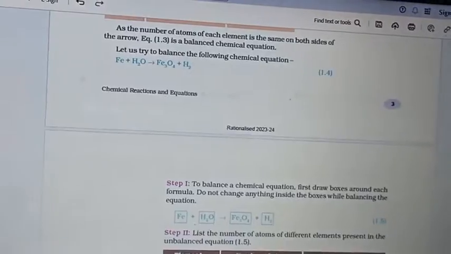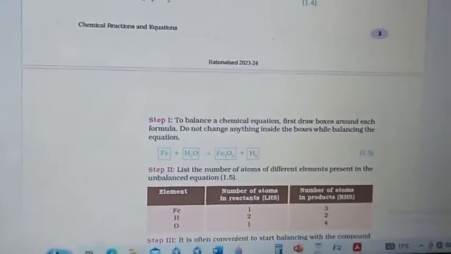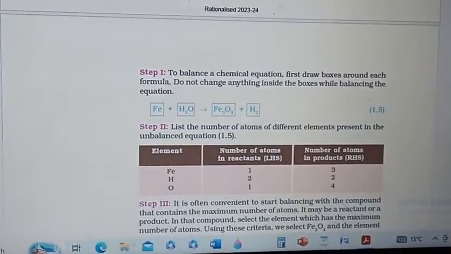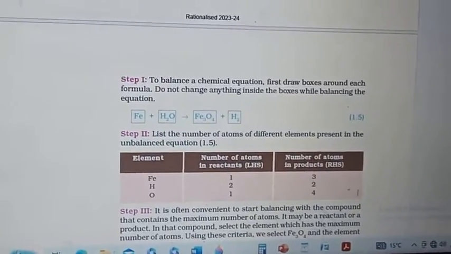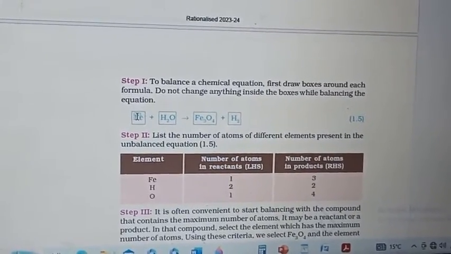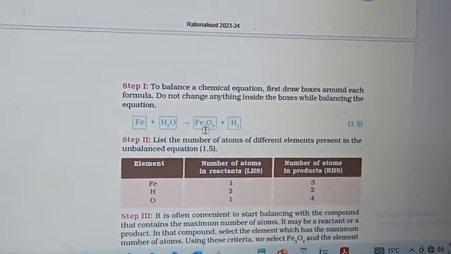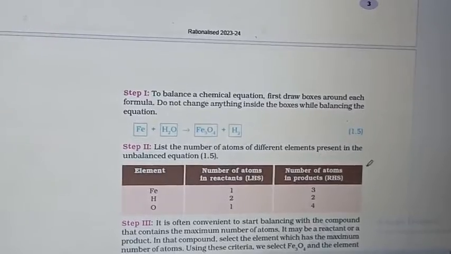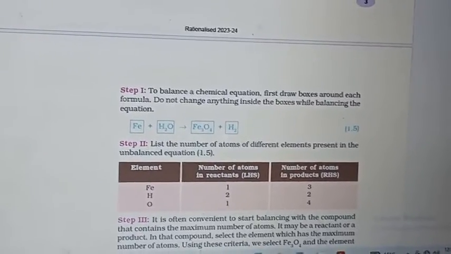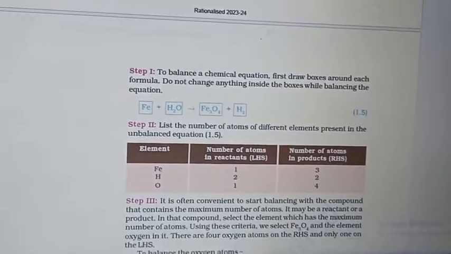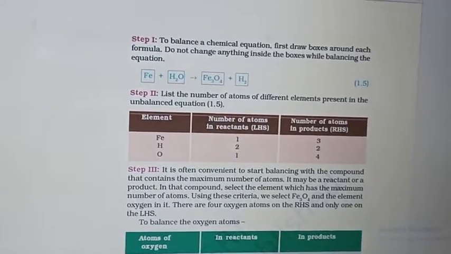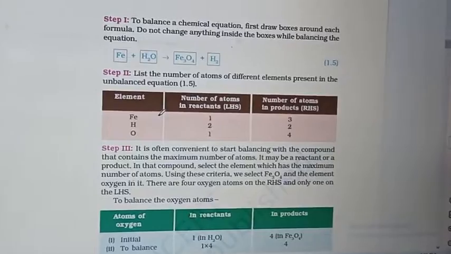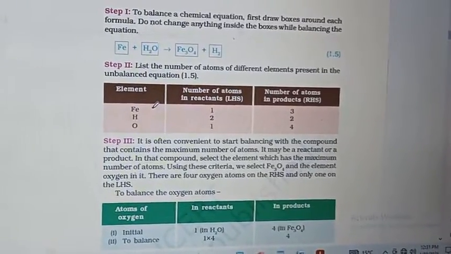Step 1: how will we balance? The first step to balance a chemical equation is to draw boxes. So here we can draw boxes around Fe, H2O, Fe3O4 and H2. The second step is to list the number of atoms of the different elements present in the unbalanced equation, that is, the skeletal equation.